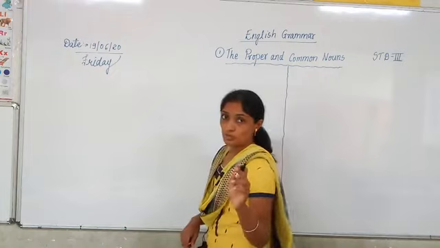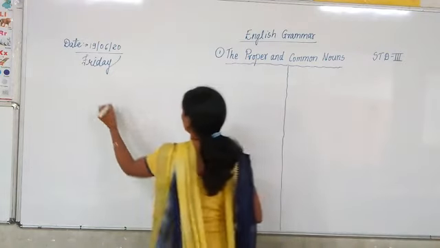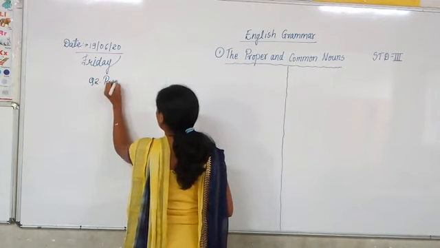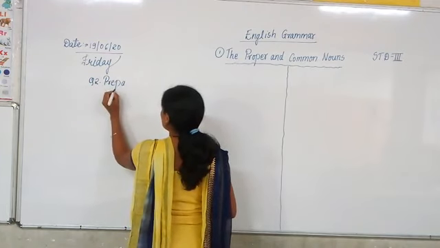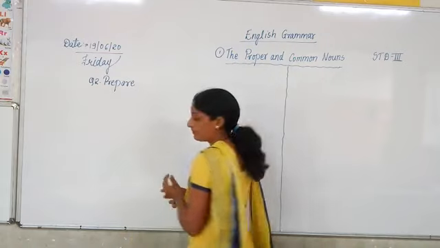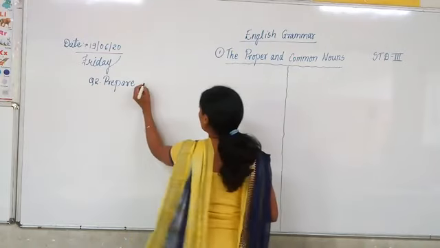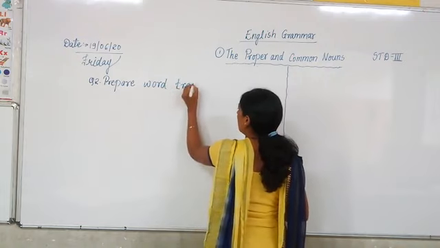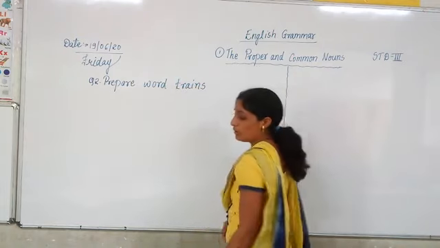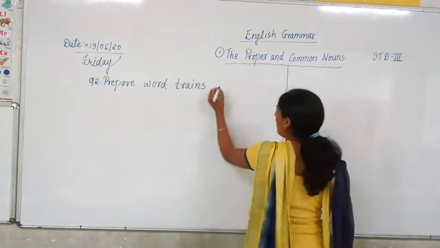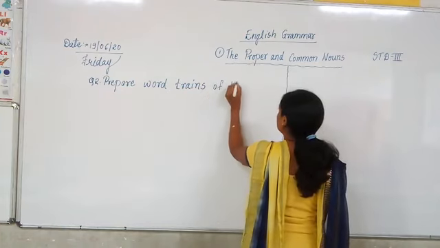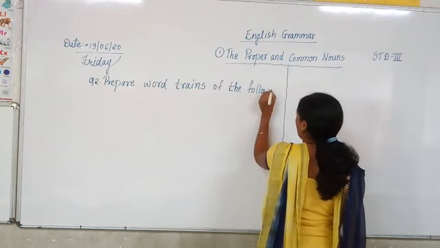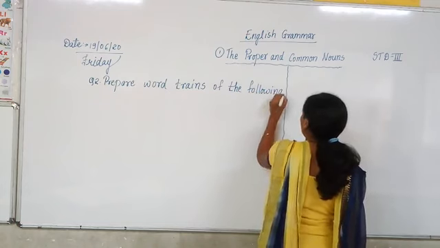Now I will write the question only for you, okay? Question number 2. Prepare word trains of the following. What are we going to do?